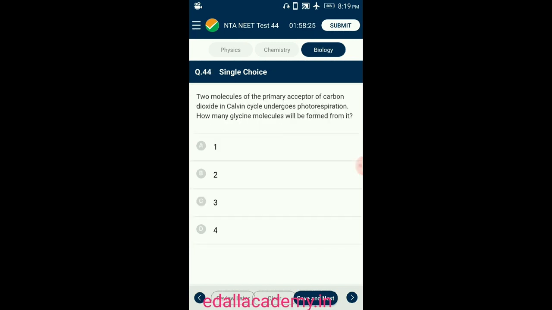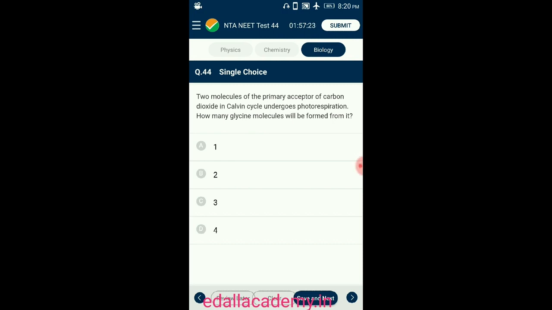Question number 44. Two molecules of the primary carbon dioxide acceptor in the Calvin cycle undergo photorespiration. How many glycine molecules will be formed from it? At high temperature and low concentration of carbon dioxide, C3 plants undergo photorespiration. In photorespiration, instead of carbon dioxide, atmospheric oxygen combines with RuBP to form one molecule of 3-PGA, that is a 3 carbon compound, and one molecule of phosphoglycolate, that is a 2 carbon compound.